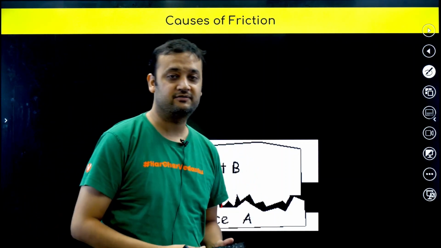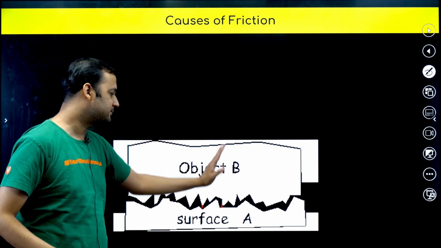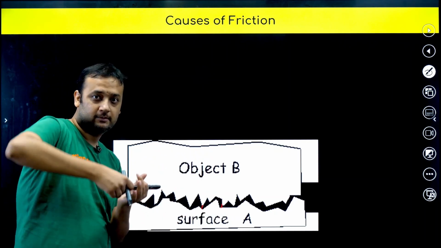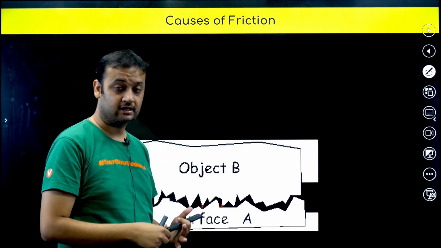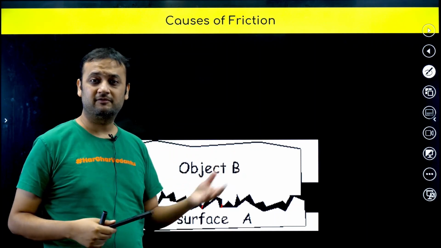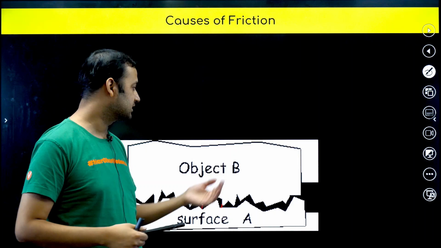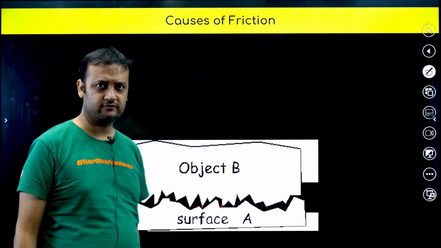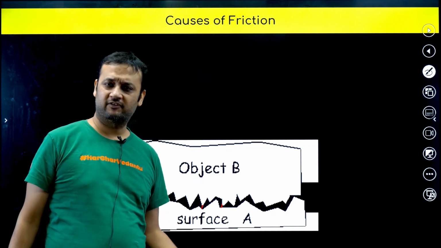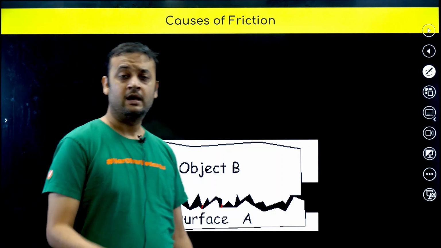This kind of creates friction. See, if you try to push this object B, because of this interlocking, because they are trying to lock in each other, that is the reason friction arises, because it will be very, very difficult to move this block B. Even the smoothest surface you can think of will have some amount of interlocking also.